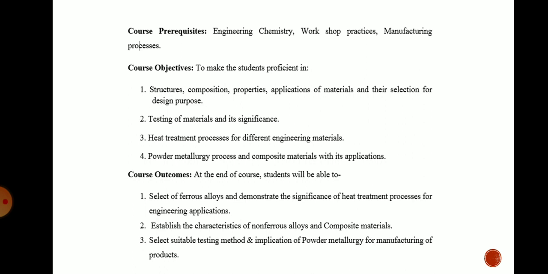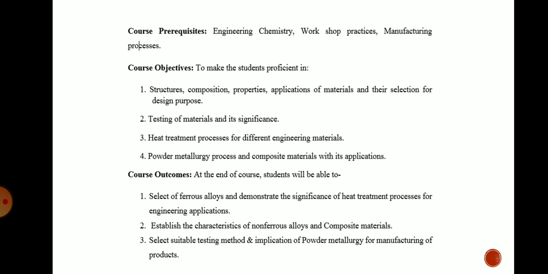Next, that is the course objective. Before studying the actual syllabus of metallurgy you must know what are the course objectives and course outcomes.